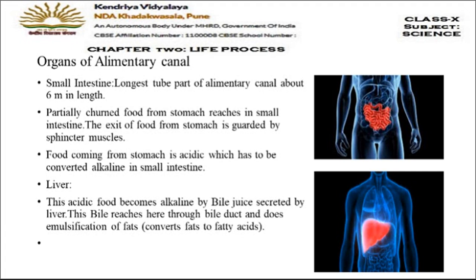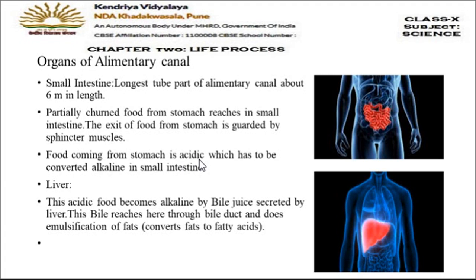But the entry and exit of the food from the stomach is guarded by some special type of muscles which are called the sphincter muscles. Sphincter muscles are present at the entry point of the stomach as well as at the exit point of the stomach. And these sphincter muscles will control the entry and the exit of food from the stomach. They pass small portions of food to the small intestine. Now, the food which is coming from the stomach is acidic in nature because HCl acid was present in the stomach.